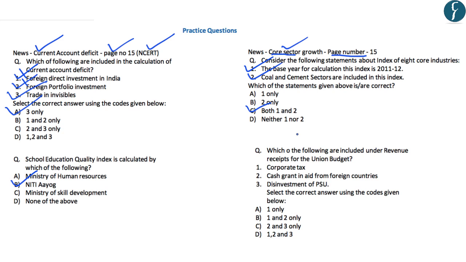Last question is which of the following are included under the revenue receipts for the union budget? Now here it is important to note that the corporate tax are the tax revenues, while cash grant in aid from foreign countries and international organizations are non-tax revenues for the union government. And these are included in revenue receipts. However, the disinvestment of the public sector enterprises is included in the capital account, or they are known as the capital receipts. That is why the third statement is incorrect. Hence the correct answer is B, that is 1 and 2 only.